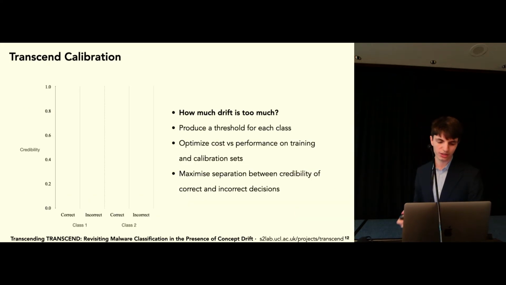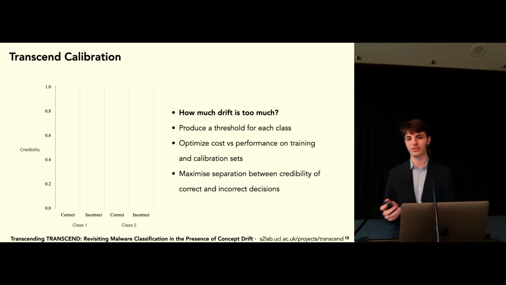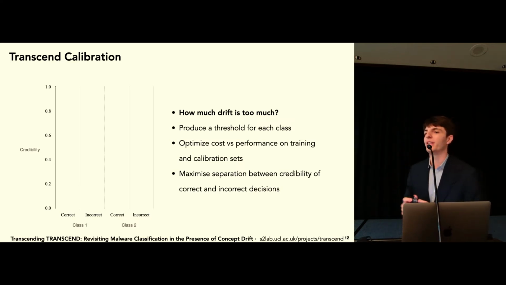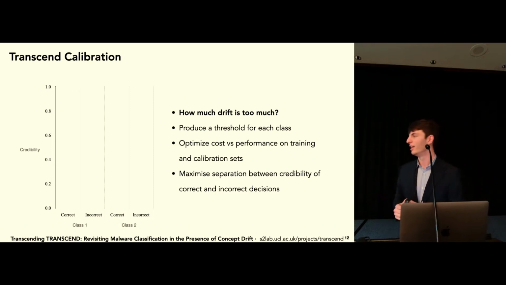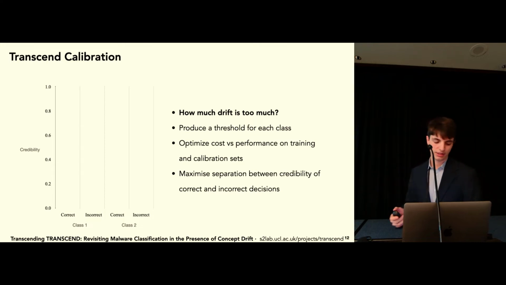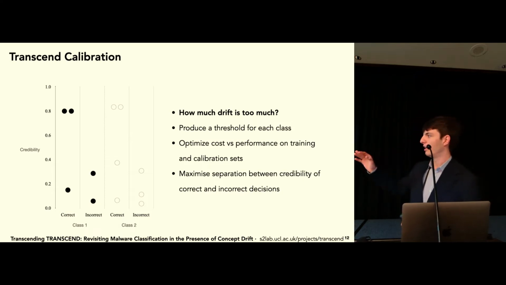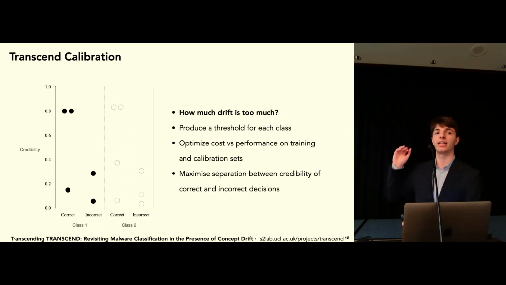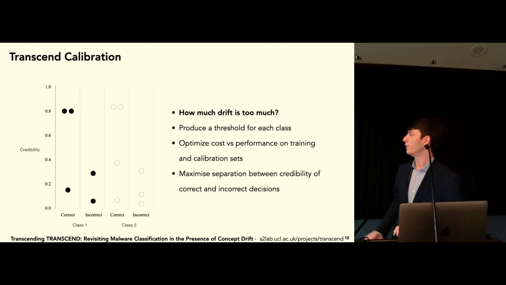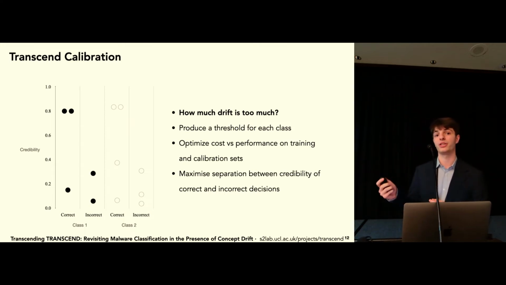So let's have a look at our thresholding mechanism, Transcend. Transcend tries to answer the question, at what point should we actually do something about drift? At what point should we actually reject points? To do this, we hold out some kind of calibration set, and we can imagine that we run our classifier on this calibration set, and we can partition the data based on class and based on whether the classification was correct or incorrect.